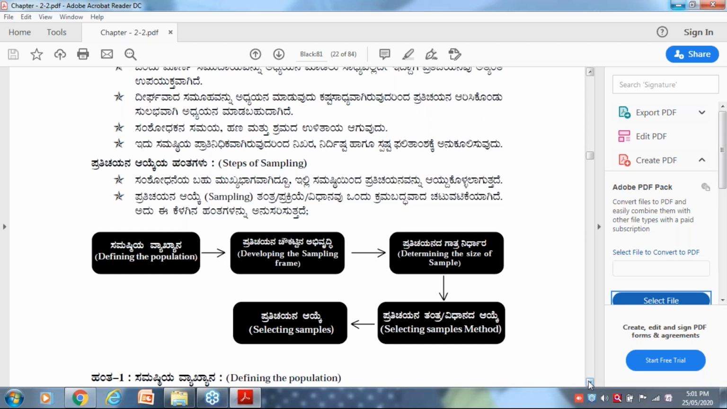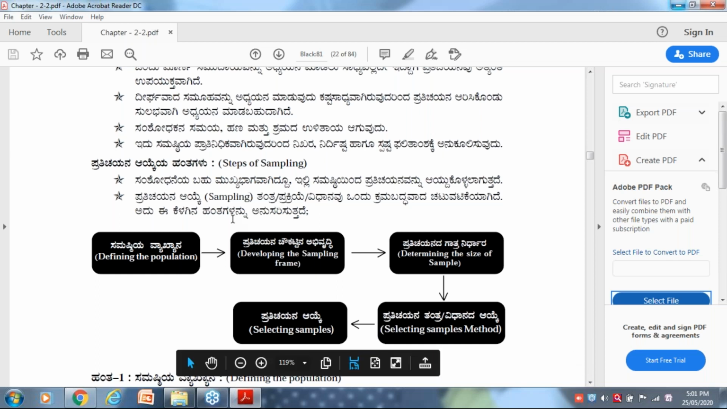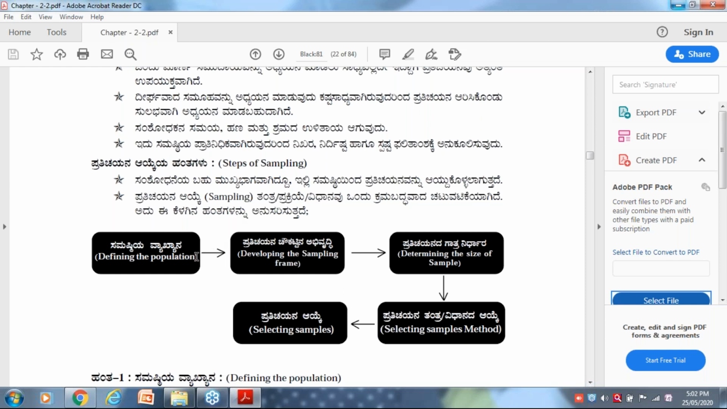Sampling, or the sampling process, has the following steps. Step number 1, please note down. Step number 1, defining a population, as I defined right now, North Karnataka. Later, defining the sampling frame, how many I have to take. Sampling frame I have to define. North Karnataka has 10 districts, like that you have to frame. It is the sampling frame. You have to fit in a frame. Later, determining the size of the sample. How much sample should I take? Shall I take 1000? Shall I take 2000? Shall I take many more than that?